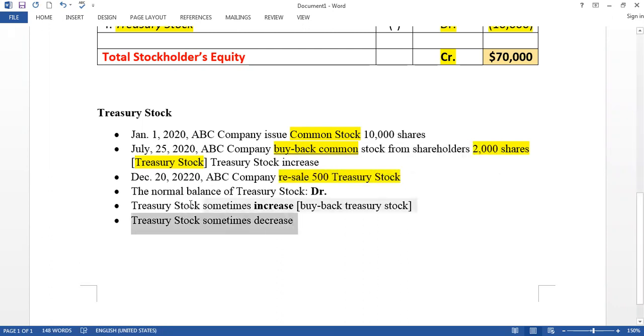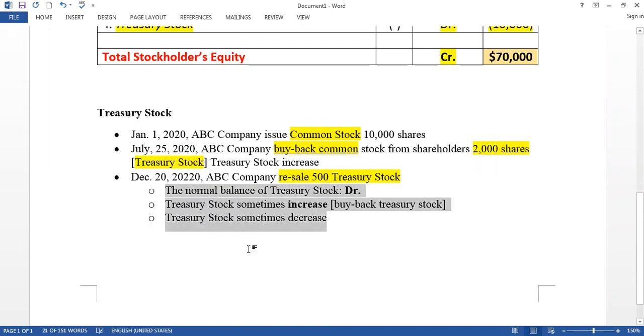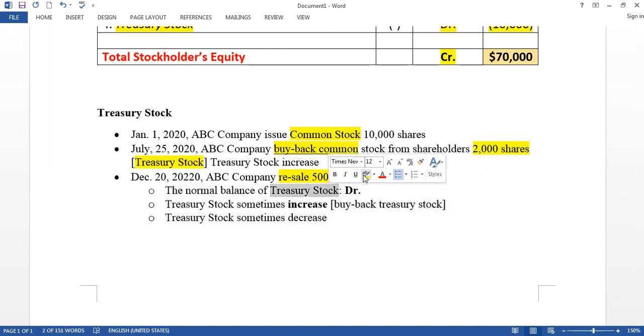So what is the summary here? The normal balance of treasury stock is debit, and treasury stock sometimes increases and sometimes decreases. It increases when the company buys back the treasury stock, and it decreases when the company resells treasury stock.